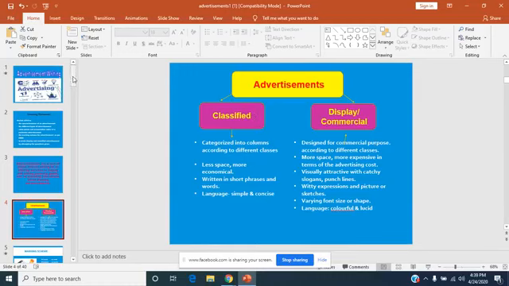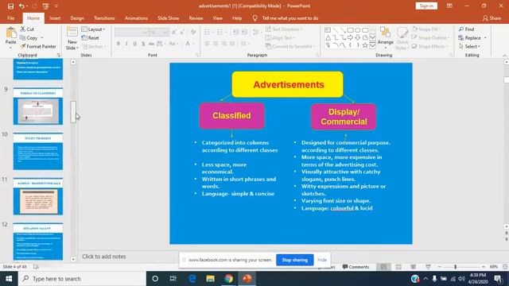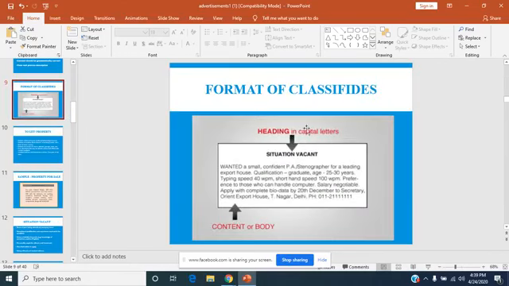In classified, we have to be very short and concise, and we have to be very clear about three things. The heading should be in capital letters, very bold, easily visible; your address; and the main body, which is just putting all the information and separating it with commas. You're not going to write complete sentences. You just write the words, the description, and commas.